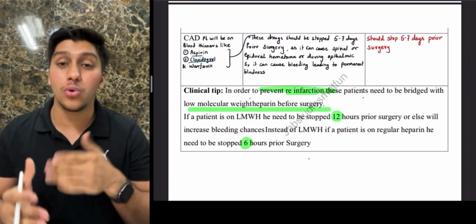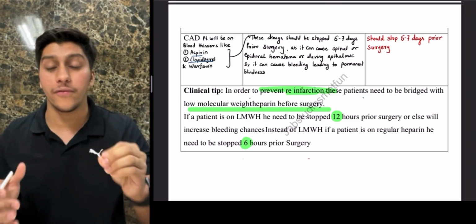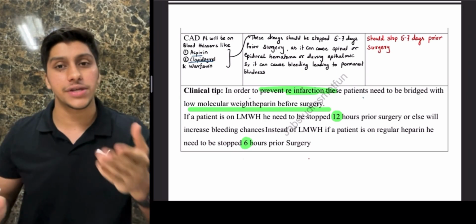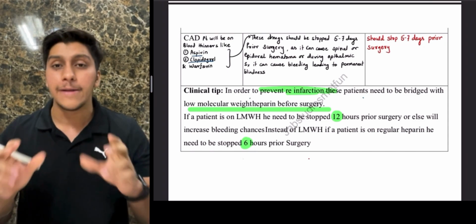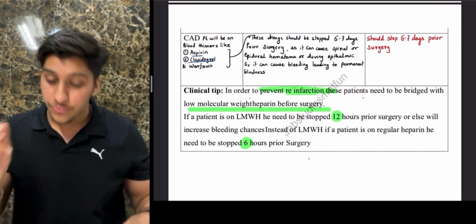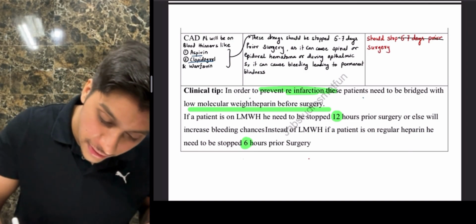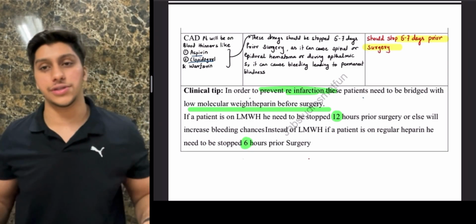And this bleeding can go to severe places like a spinal hematoma, which can further impinge on a nerve and cause paralysis. Or if the patient is having an ophthalmic surgery and you still continue the blood thinners, it is going to cause bleeding and permanent blindness. So it is advised that you stop them 5 to 7 days prior to surgery.